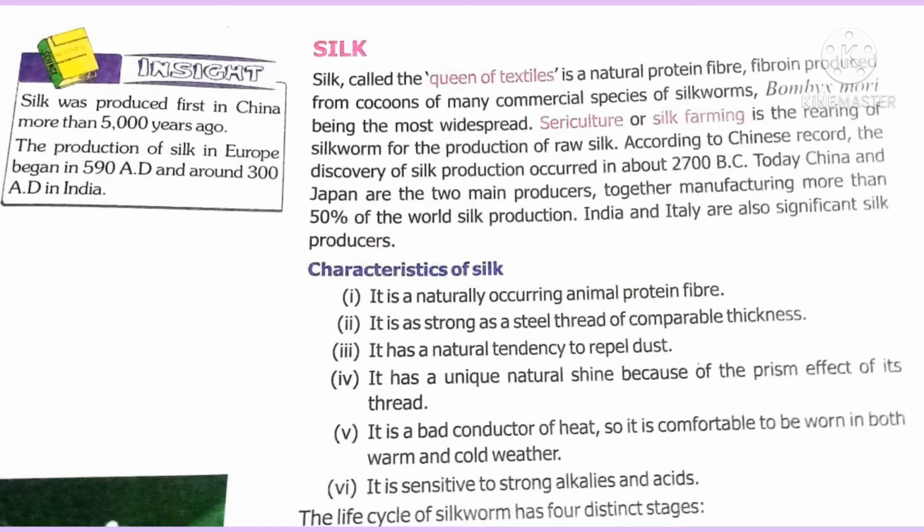Now let us move to characteristics of silk. Silk is a naturally occurring animal protein fiber. It is as strong as steel thread. It shines and also repels dust. Silk cloth is more comfortable to wear in both warm and cold weather because it is a bad conductor of heat. It reacts with strong alkalis and acids.